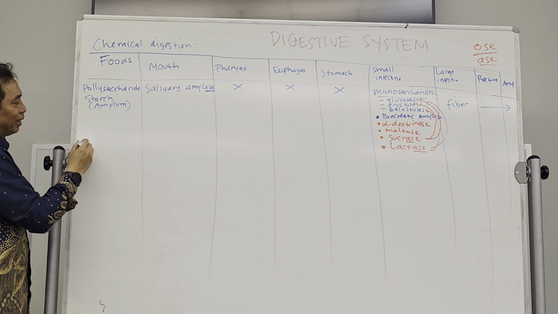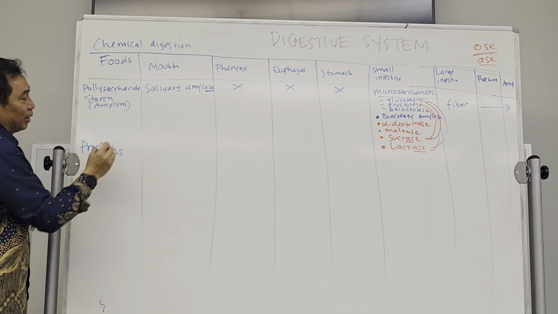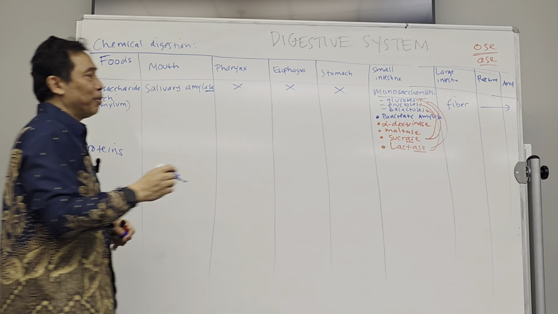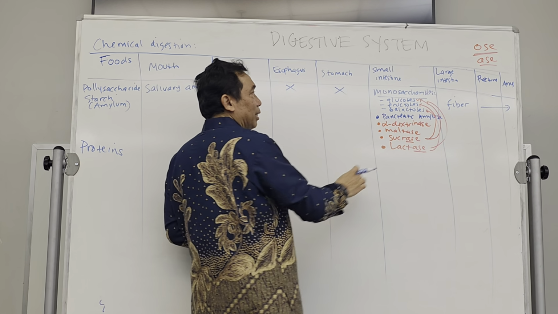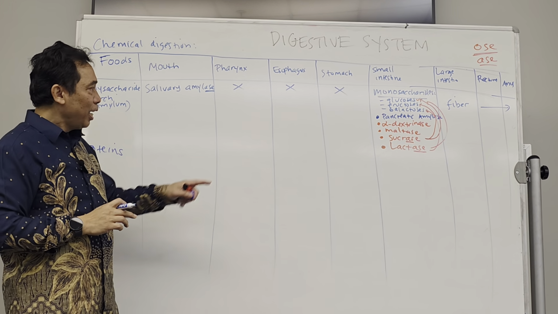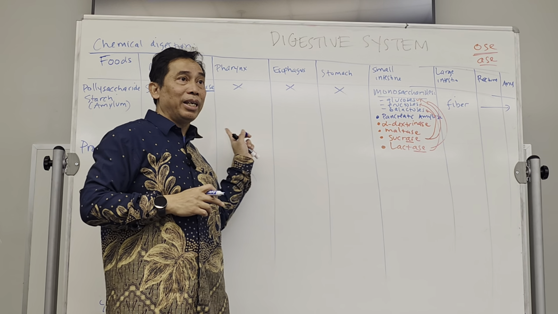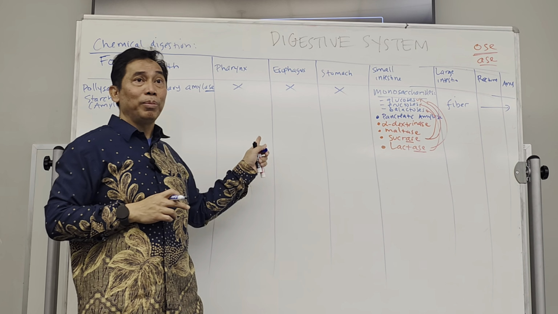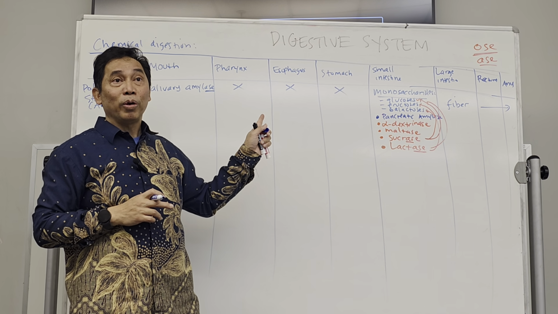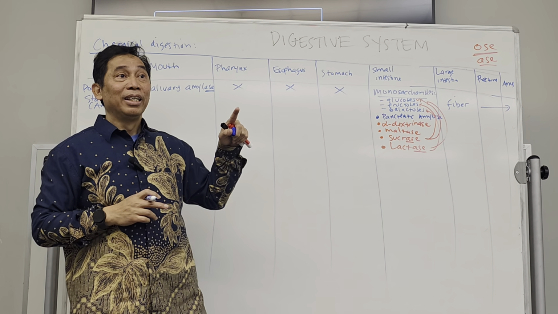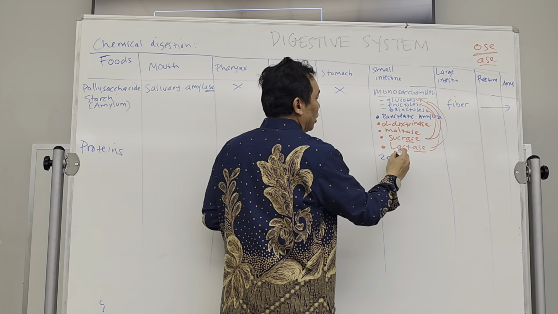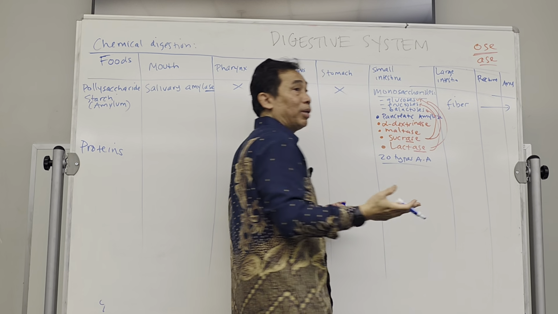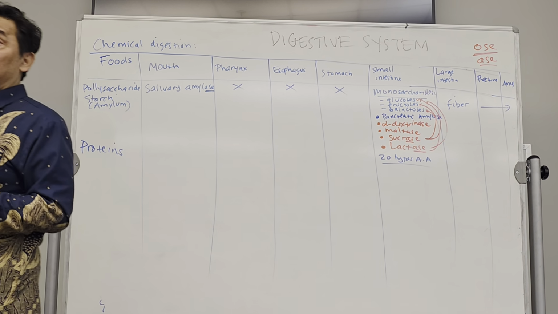The second one, proteins. Okay, so this is the complex molecule. Now, what is the final product that has to be present in the small intestine? What is the name of the subunit for the proteins again? What nutrients coming from proteins will be absorbed? There are 20 types of them. Amino acid. 20 types of amino acid. So that's the product that should come from this digestion.